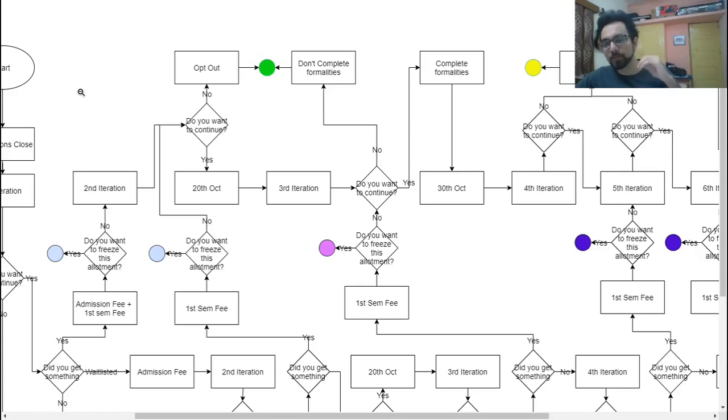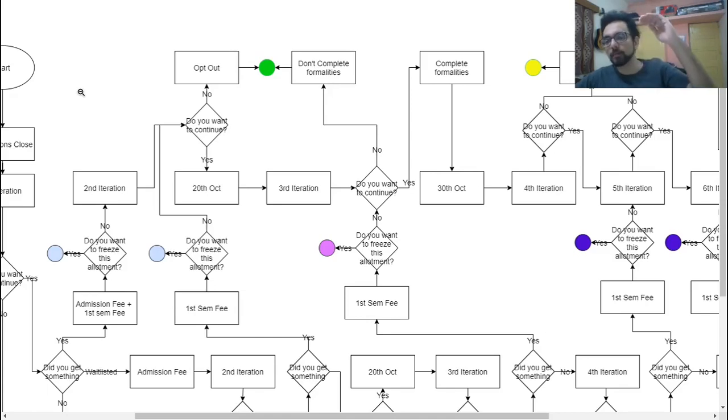So after you're allotted something, you have to pay the fee for sure, to make sure that you at least get that seat. And if you want, you can freeze that seat, or you can not freeze that seat. But if you pay the fee and not freeze, it does not mean that you will lose that seat.